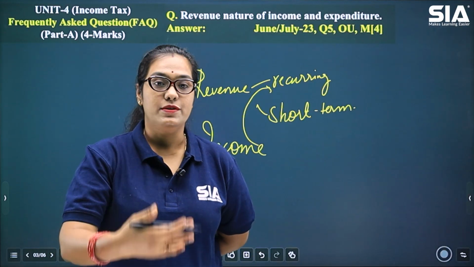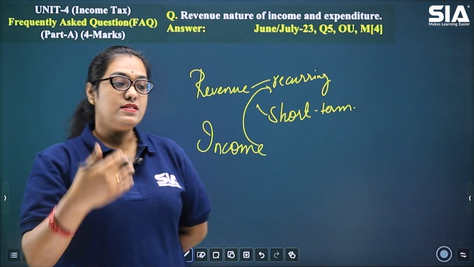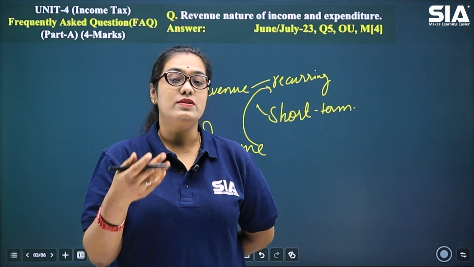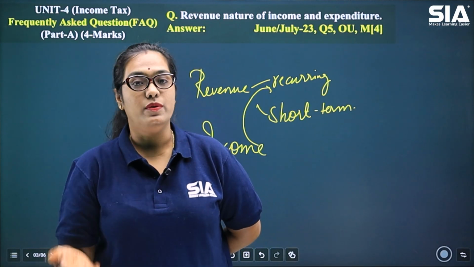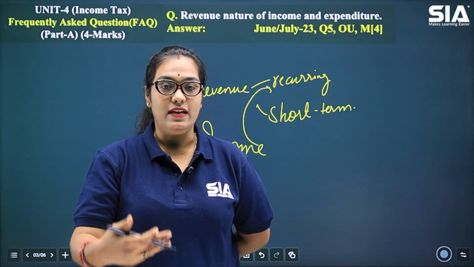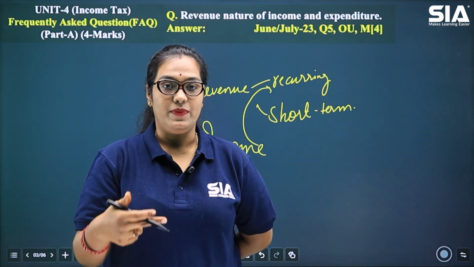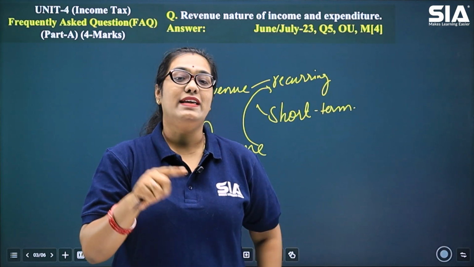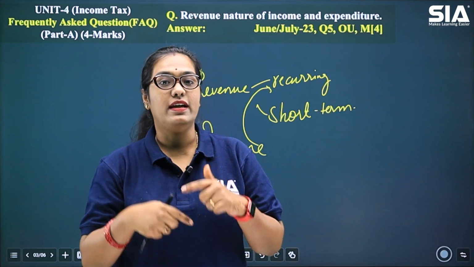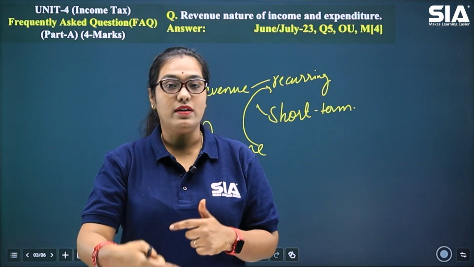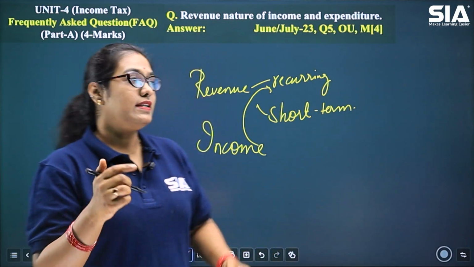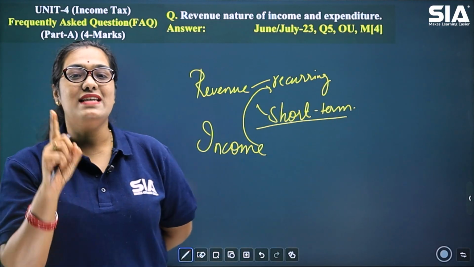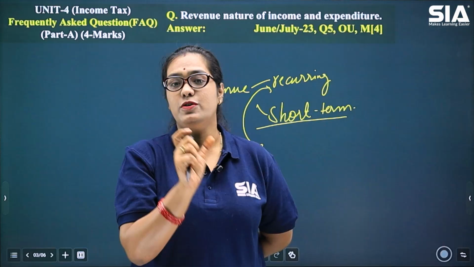Now what are those kinds of incomes? Let's say there is a business which is making some sale. Sale is recurring in nature because that is a day-to-day activity of the business. So that is an income which is recurring in nature. It is not non-recurring, that is one time. This will keep on coming every month, every day, every year, quarterly, half yearly, and like that. So it also lasts for a short term. That means one transaction of the business will last for a short term.